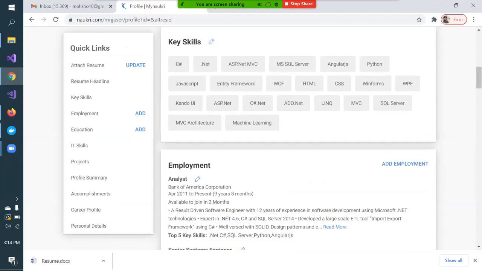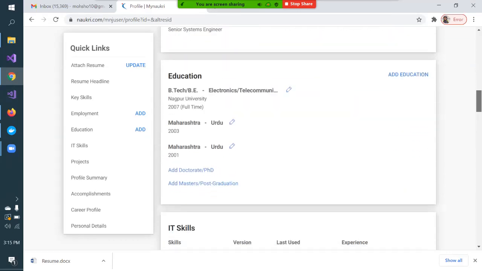And see here, when you create your profile on job portals like Naukri, Monster, Shine, Times, Indeed, at the time of profile creation only, you need to mention all the skills you have, what all technical skills you have, or whatever background you are from. If you are from commerce, write down something related to commerce. If you are from a teaching background, write down what all subjects you are comfortable teaching. So you need to think and decide all this.